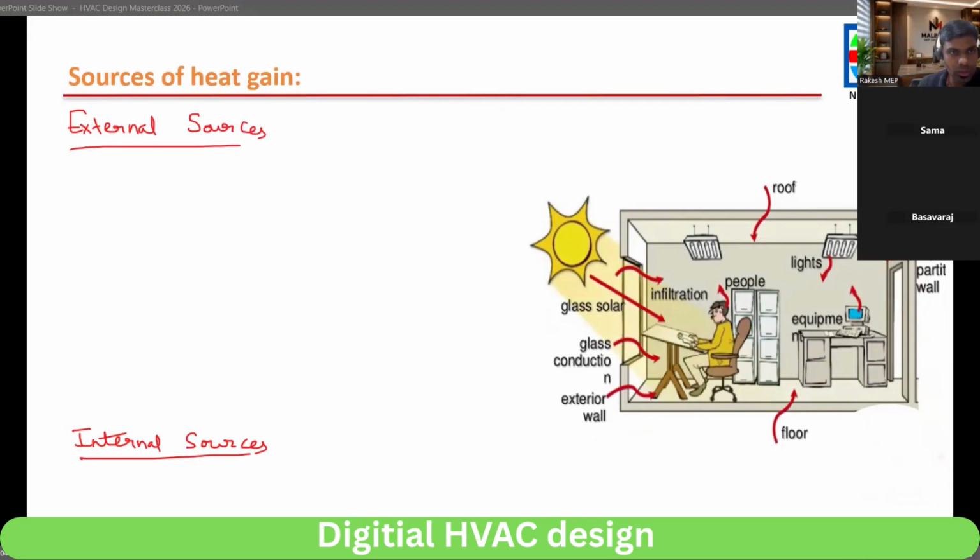In the external source, what all things are there? Sun rays, heat gain through glass, then wall, then windows. In this project we have one skylight also.